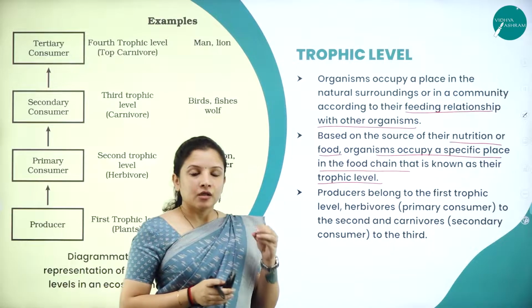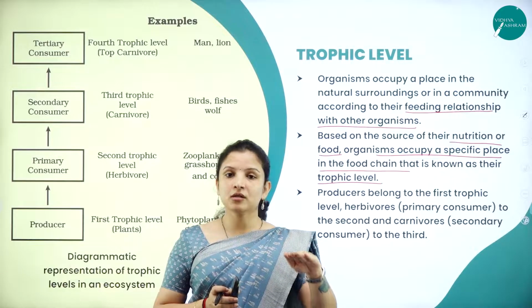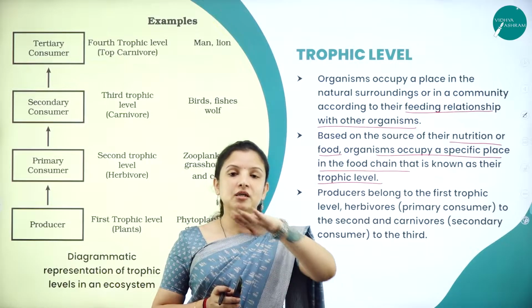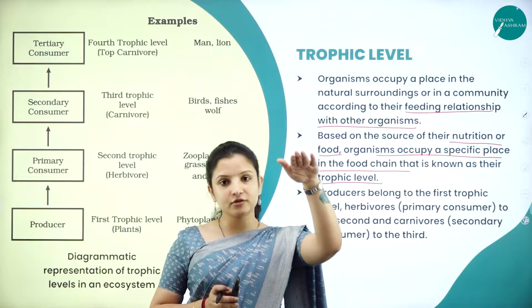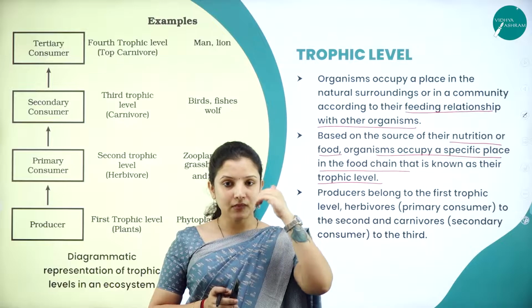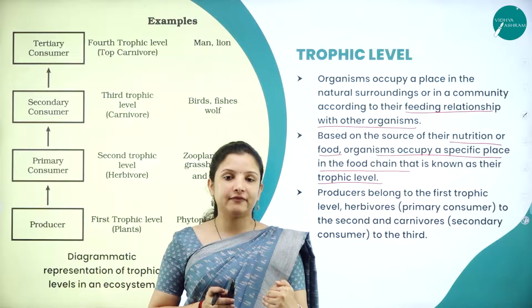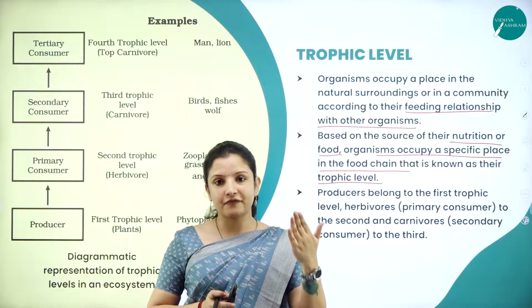Different organisms are at different levels: plants at one level, herbivores at another, carnivores at another, omnivores at another, and so on. The energy flow always starts from the lower trophic level and moves to the higher trophic level.